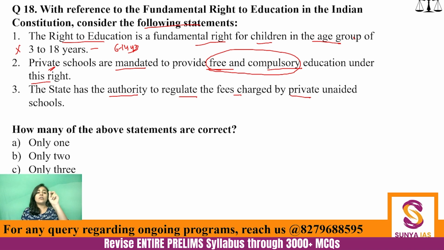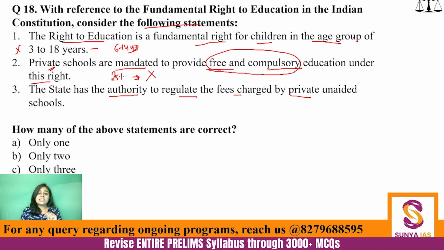Private schools are not mandated to provide free and compulsory education. Private schools definitely have to reserve 25% of their seats for the EWS. Yes, they have to do that. But they are not compelled to give free and compulsory education. So here it becomes wrong.